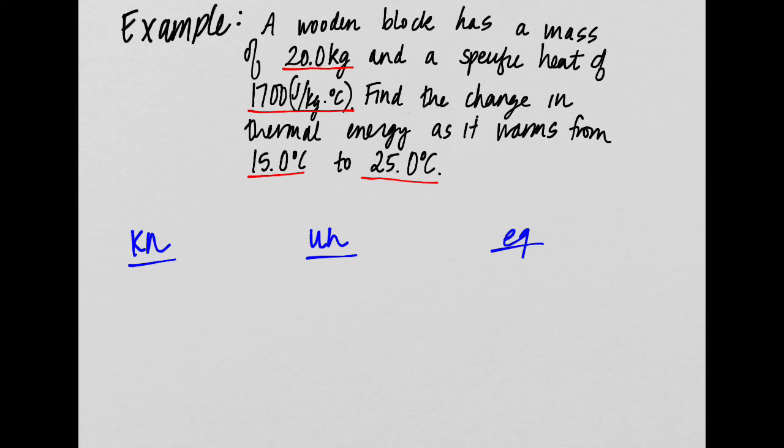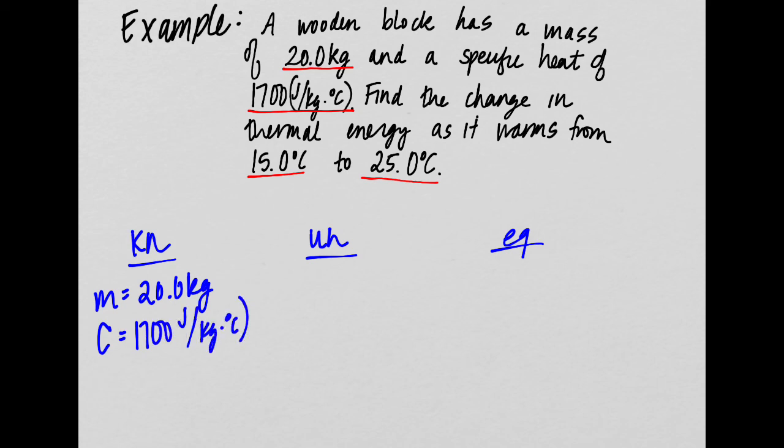And a lot of you shouldn't be losing points like that. Super easy points. So anyway, let's write down everything we know. We know our mass is 20.0 kilograms. We have a specific heat of 1,700, with the right units here.